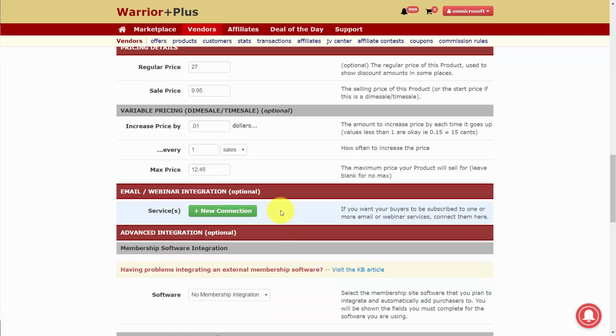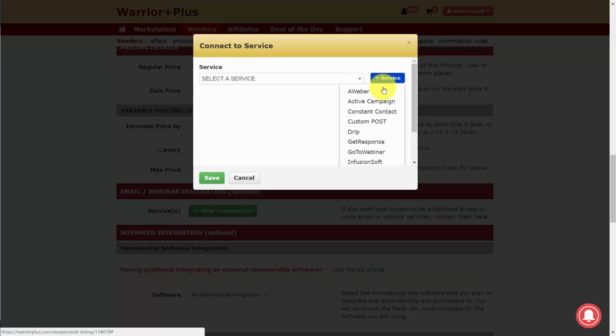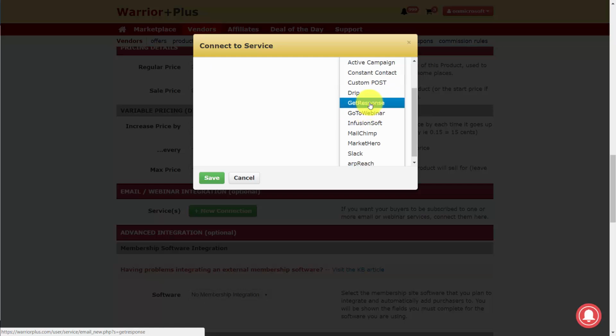Now, in most cases, after every sale, we will want to add individuals to our autoresponder. In order to do that, we're going to click this new connection, and then we're going to add a service. We'll determine which of our services we're going to use.